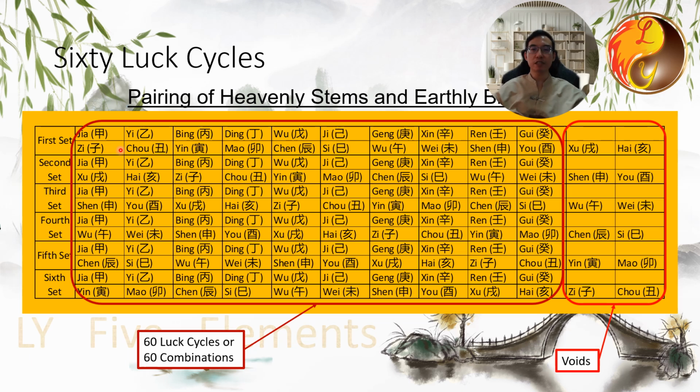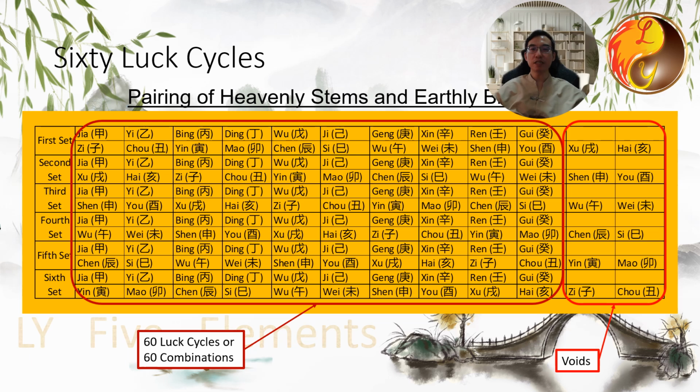The 4 pillars of destiny are based on these 60 combinations in continuous cycles. Each hour is represented by one of these combinations. When the hour changes, the cycle continues until it has gone through all 60 combinations. Thus, every 60 hours, the cycle repeats, with 12 hours in a day. This means the cycle repeats every 5 days. For daily pillars, it takes 60 days, roughly 2 months, to complete one cycle. For monthly pillars, it takes 60 months, or about 5 years, to complete a cycle. For yearly pillars, the cycle repeats every 60 years.